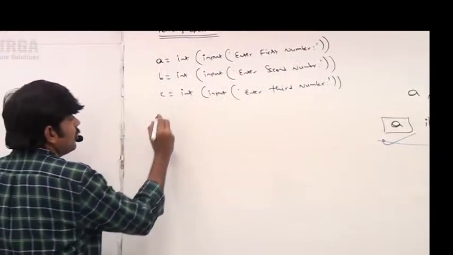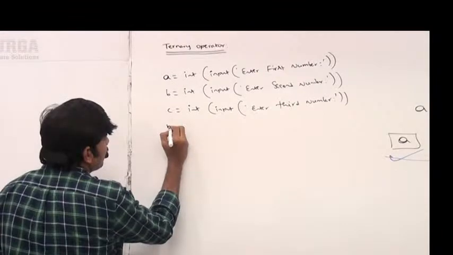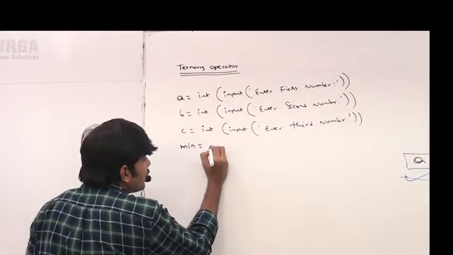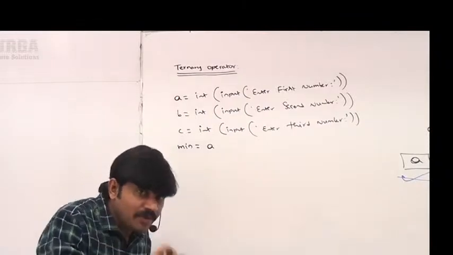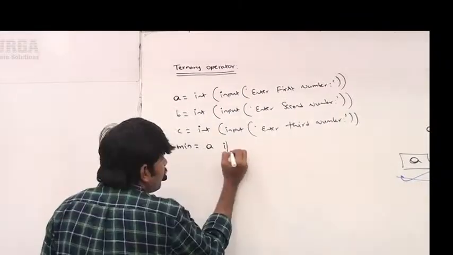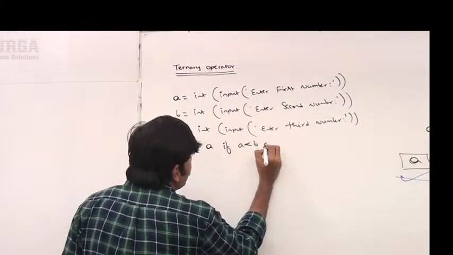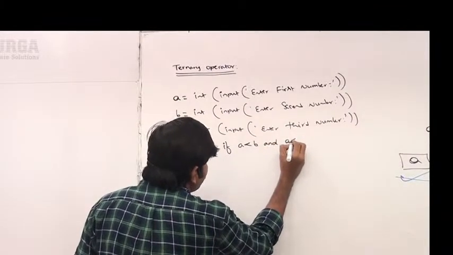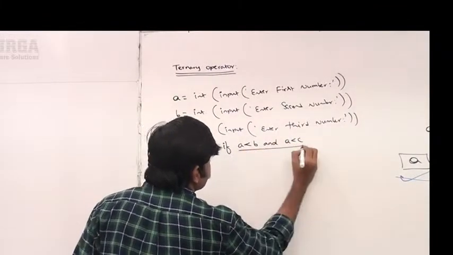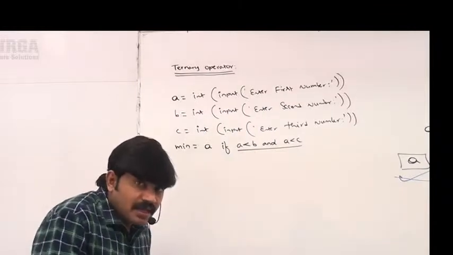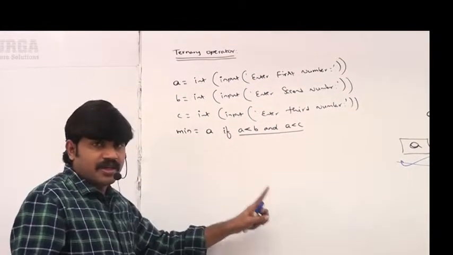Here, see: min is equal to A, if A is less than B and A is less than C. Then A is the minimum value.